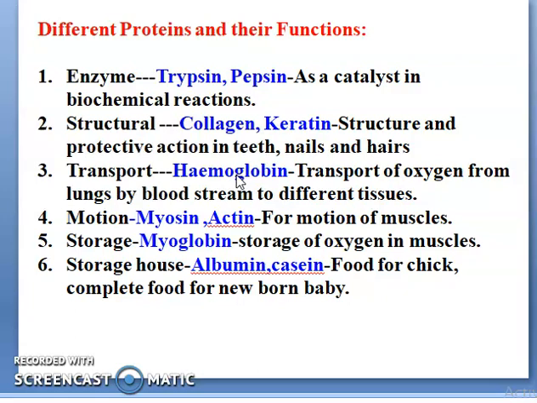The fourth one is motion, myosin and actin, which help in the motion of muscles. Storage, myoglobin, is the storage of oxygen in muscles. Myoglobin is present in muscles, and its function is to store oxygen. Then storage proteins, albumin and casein, are the food for chicks and complete food for the newborn baby. These are the different proteins and their functions.